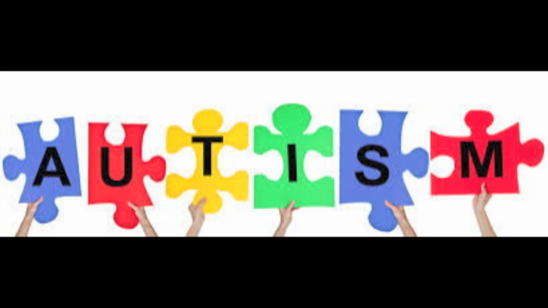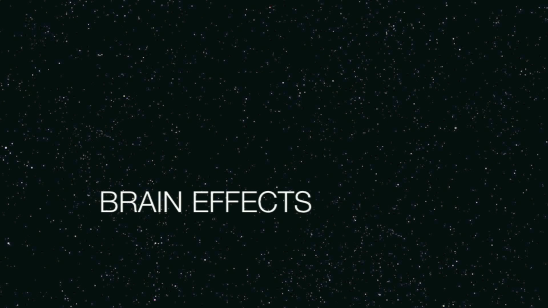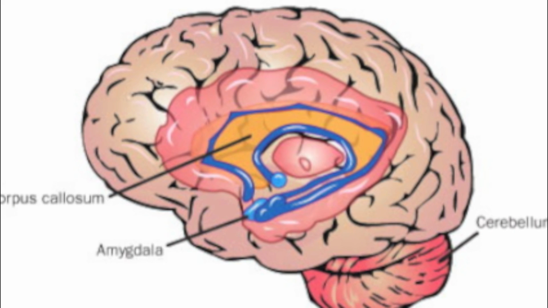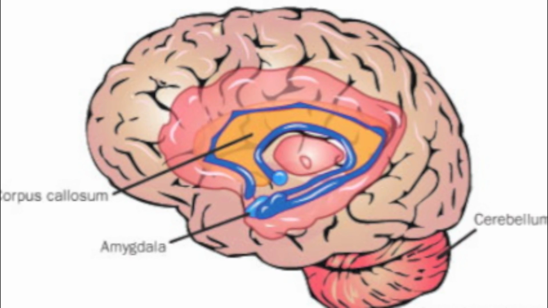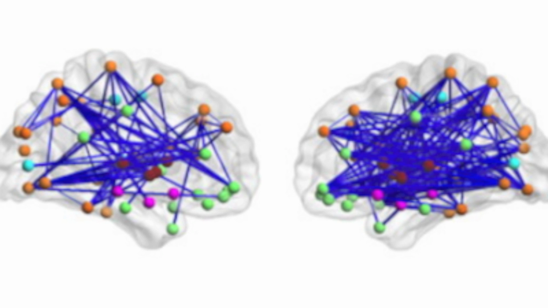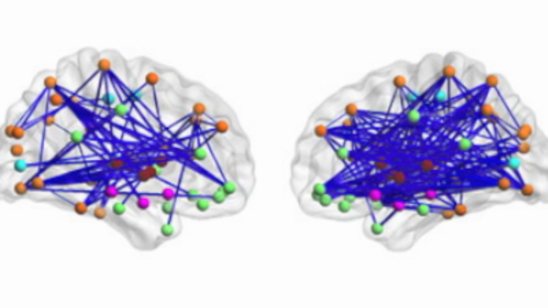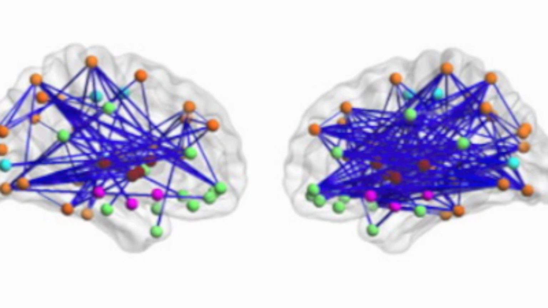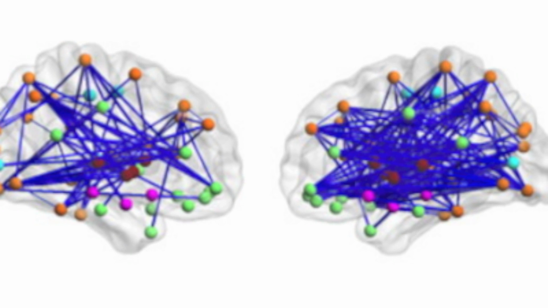Autism is a mental condition determined in early childhood, distinguished by abnormal communication and social skills. Brains of autistic children are different than those of non-autistic children. The three mainly affected parts are the corpus callosum, amygdala, and the cerebellum. All brains are wired specifically to process and transmit information. Autism is when the brain is wired differently, resulting in irregular communications between brain cells.